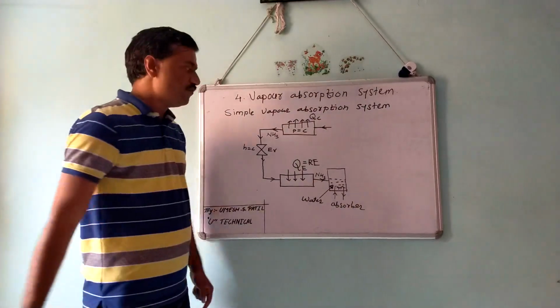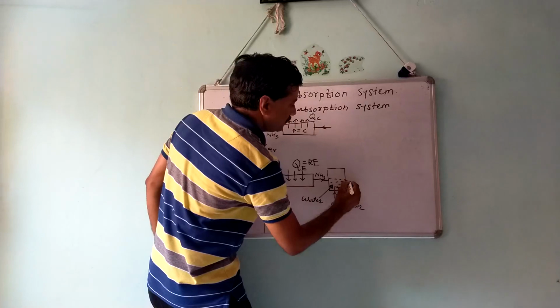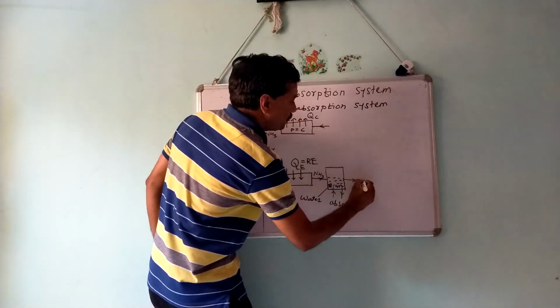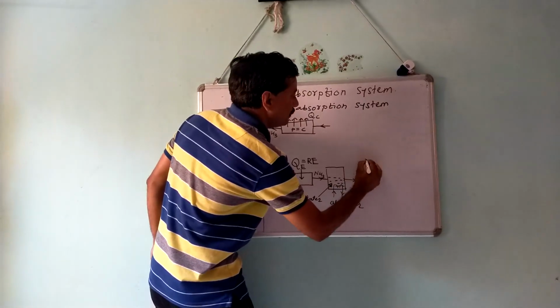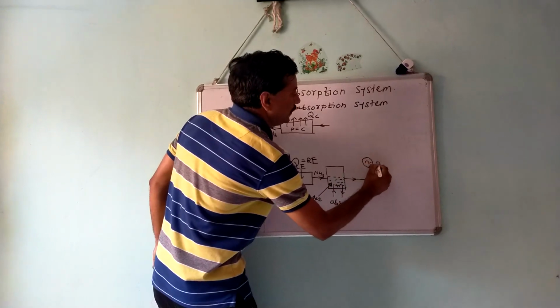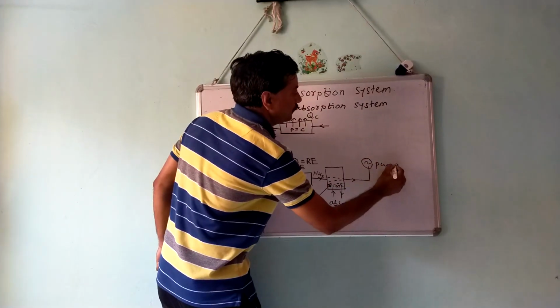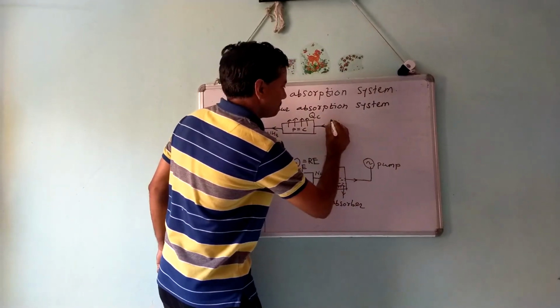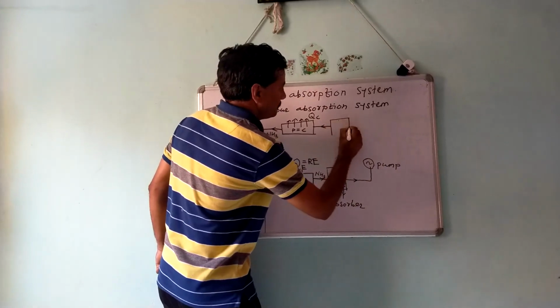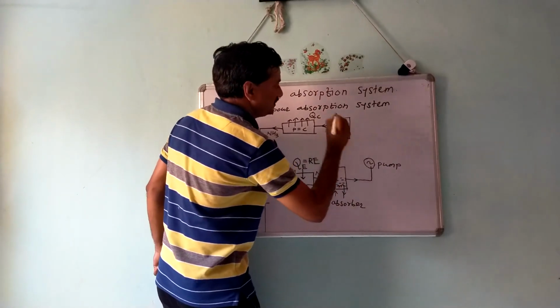Now this aqua ammonia solution is pumped by a pump into a generator. The generator is again a vessel.